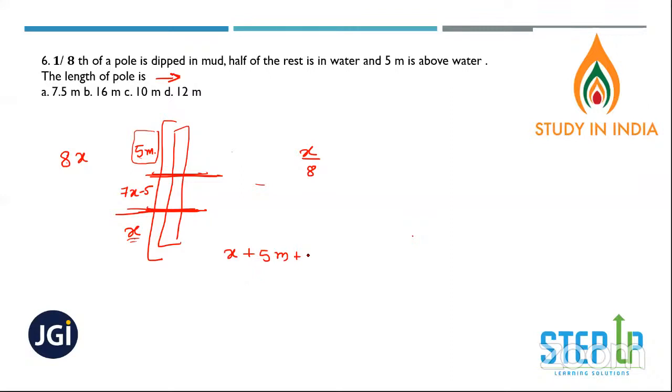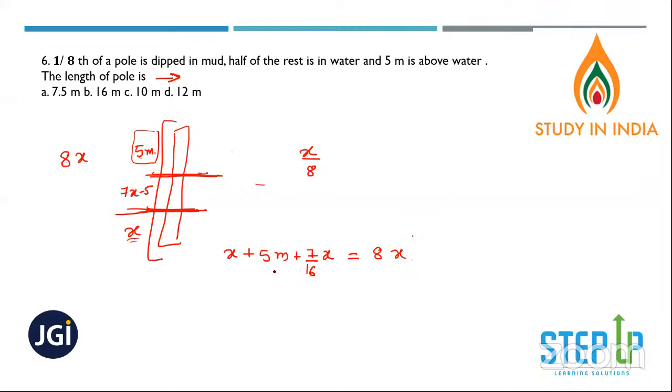And 7 by 16 of x is in water. I think something needs to be equated to 5. I think something has to be 5 here. So x plus 5 meters is equal to 7 by x is equal to what? Is equal to 8x. Let's try this one.